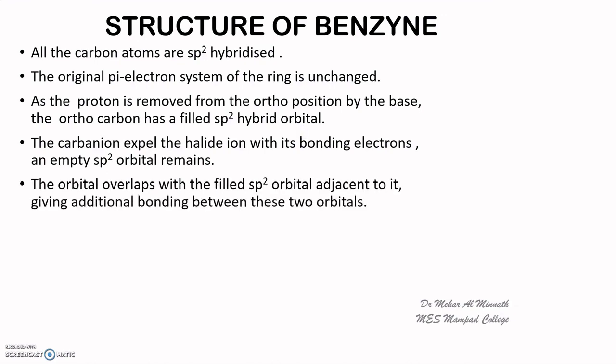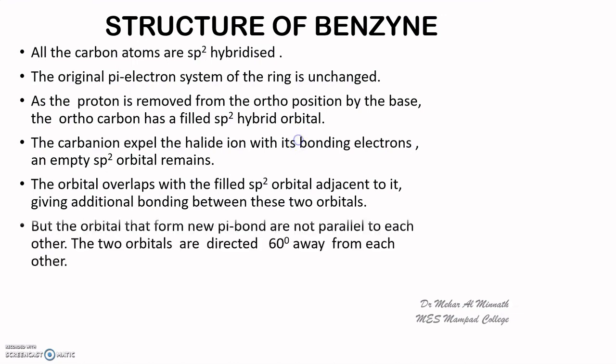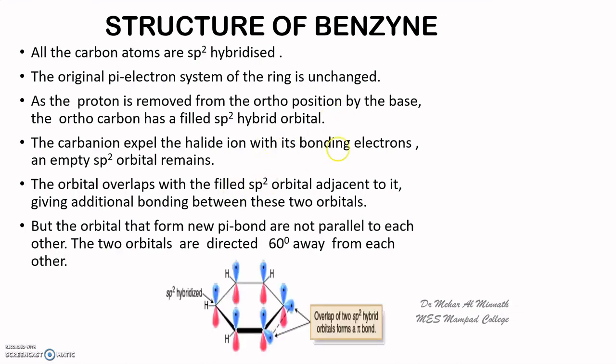So these two will overlap with each other, but this empty orbital and the filled orbital are placed 60 degrees away from each other. Okay, they are not parallel. So you can see here they are placed 60 degrees away from each other. These two orbitals overlap to form the new pi bond in benzyne.